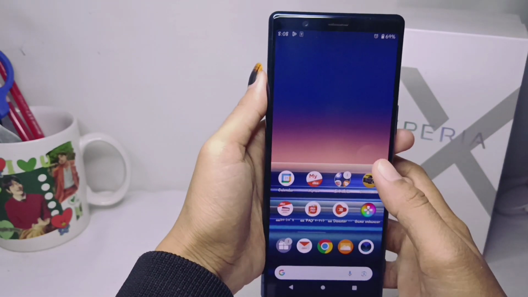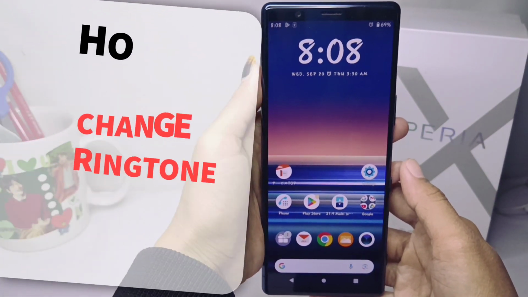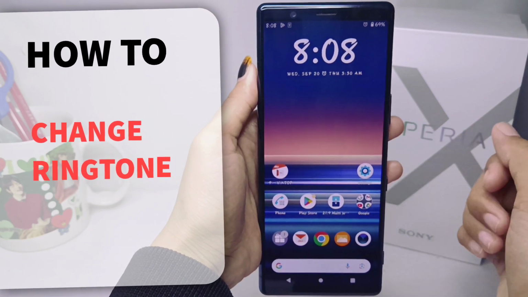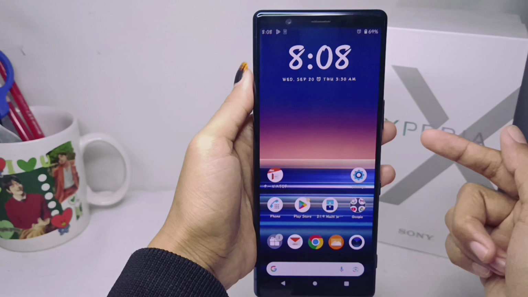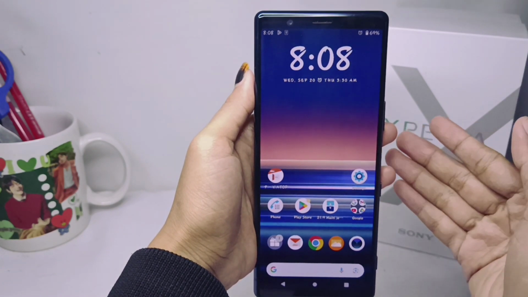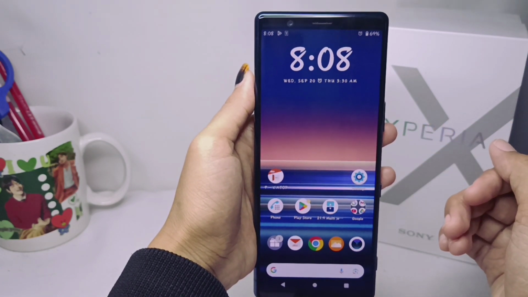Okay, hello everyone. Here I want to provide a tutorial on how to change the ringtone on a Sony Xperia device. If you are tired of your device's ringtone, then you can change it with the following steps.